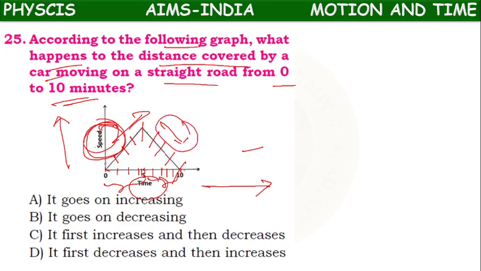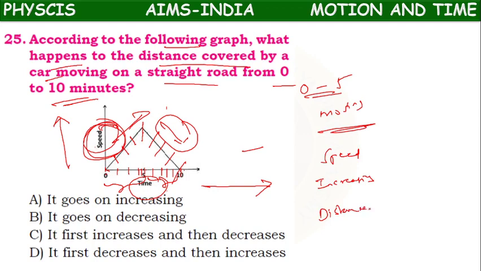Means during 0 to 5 minutes also it is moving, whereas speed is increasing. So it might have covered some distance in 0 to 5 minutes.